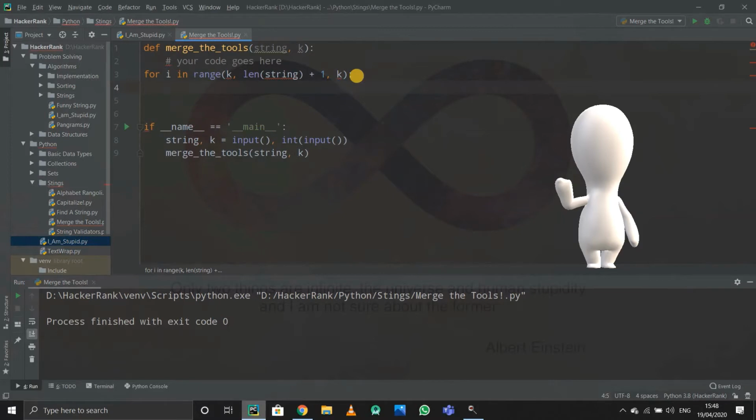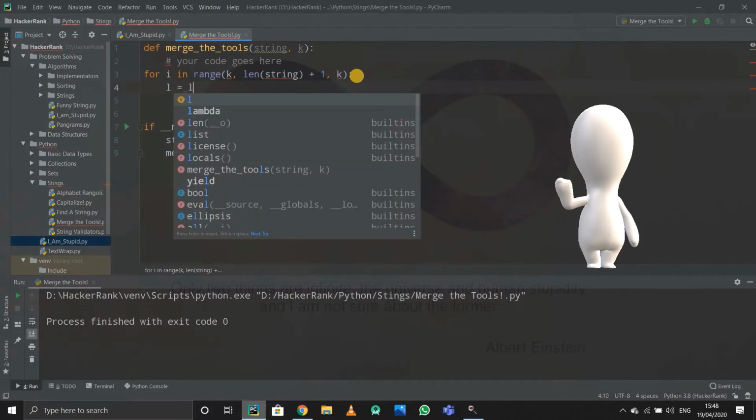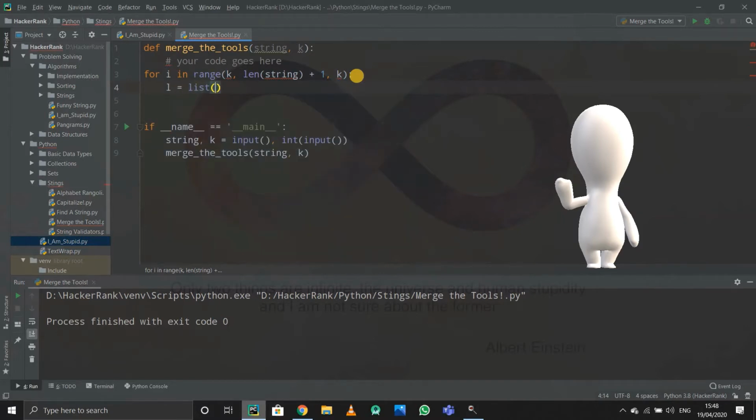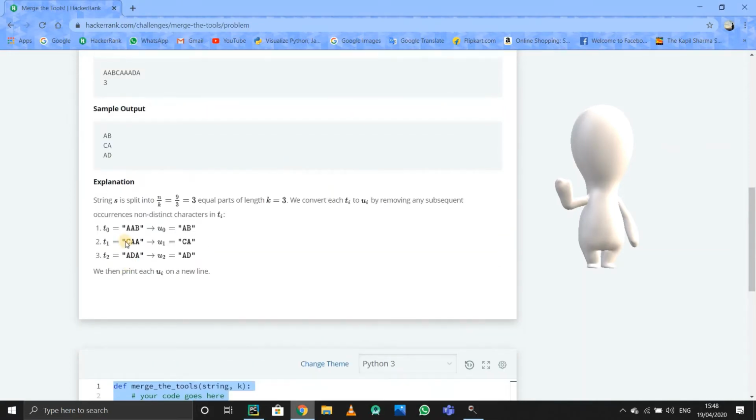So I'll start a list now. L equals a list of string, and it will start from 0 up to k. I want it up to k. Okay, but I don't want to start it again and again from 0. See, if you start it again and again from 0, then it will print A. It will start again from A, so I don't want that.